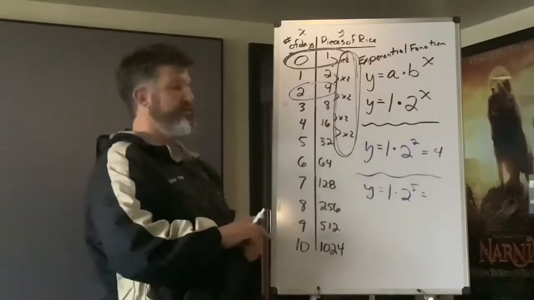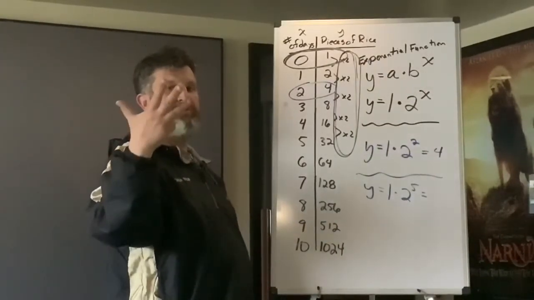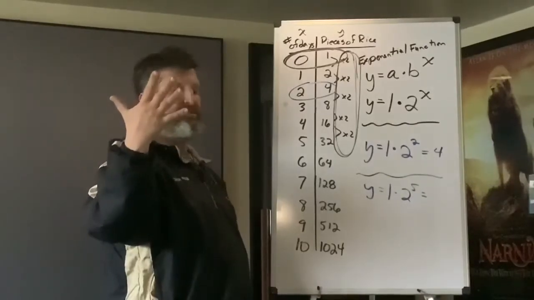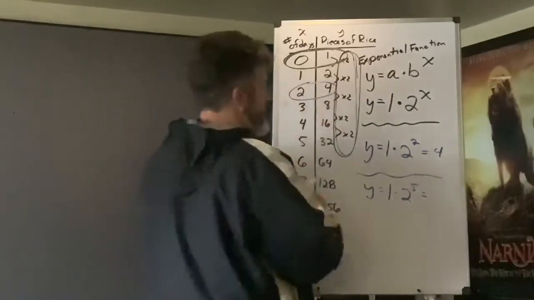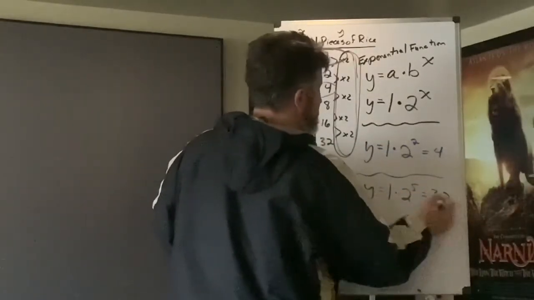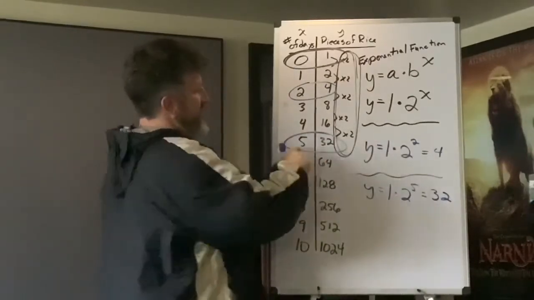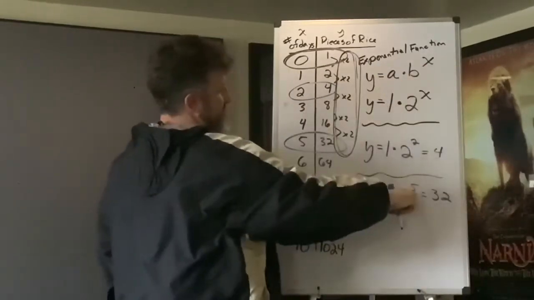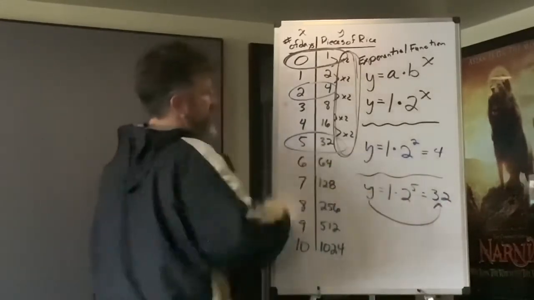So 2 times 2 is 4, times 2 is 8, times 2 is 16, times 2 is 32. So 2 to the 5th power is 32, times 1 equals 32. Well, guess what? Bam. Right there. When you plug the 5 in for x, the y value was 32.